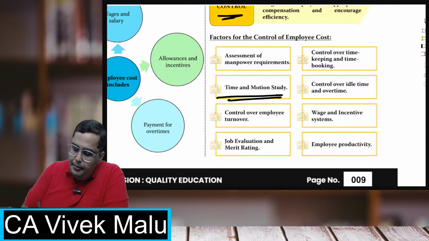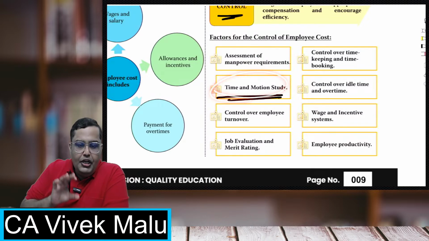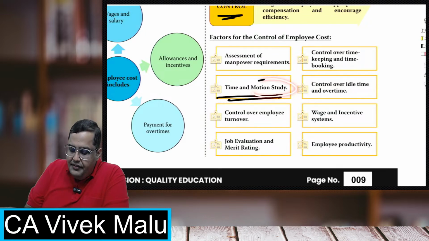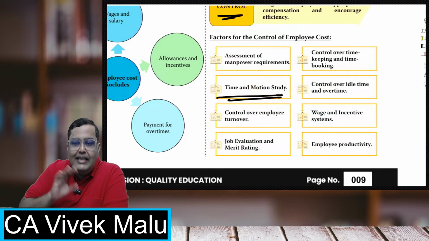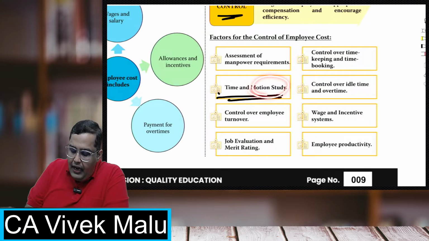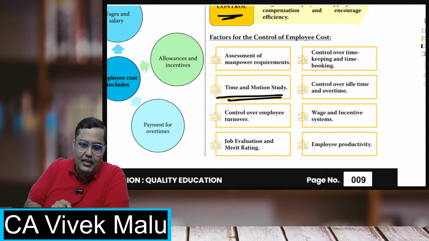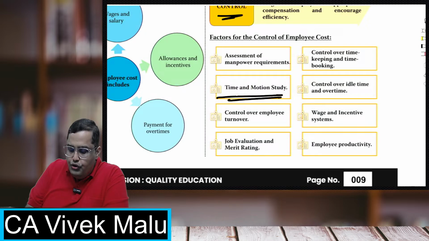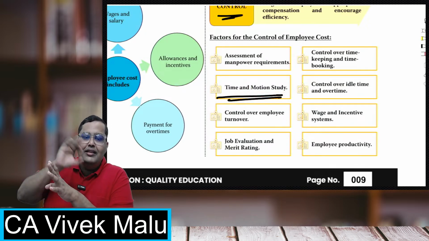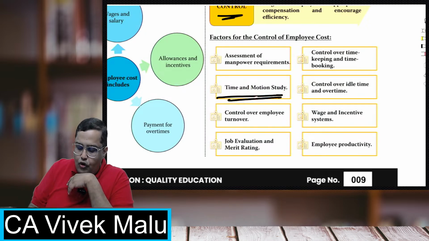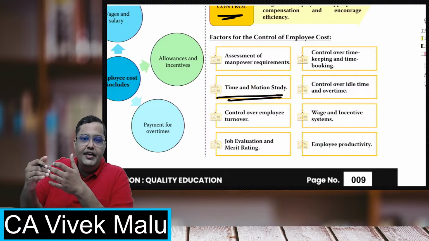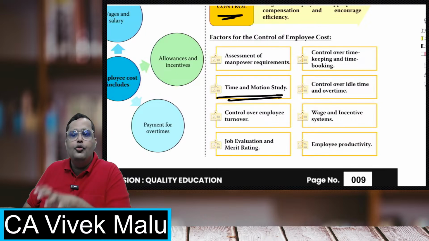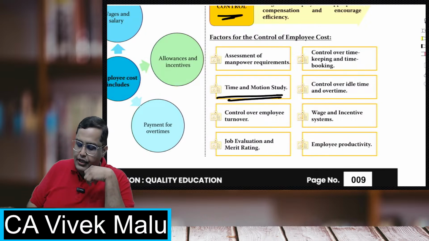Beta, motion study means if there is a particular job, what all are the activities to be done in that job, and for those activities, how much time is required. So we have to study two things. If there is a job, what are the activities involved in that job? That is called the motion study. And in time study, what is the time required for those activities? Okay, so that is time and motion study.